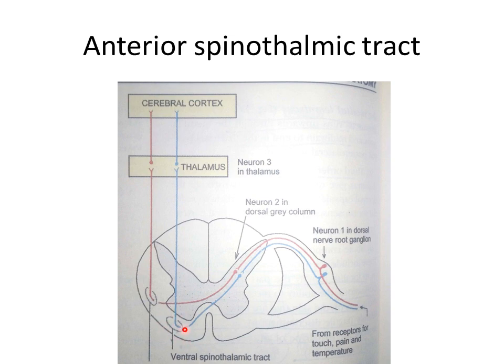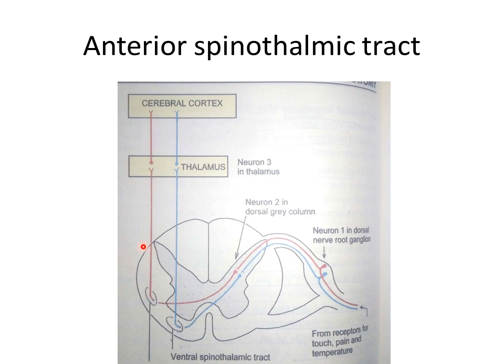As the anterior spinothalamic tract ascends through the medulla oblongata, it accompanies the lateral spinothalamic tract and the spinotectal tract, all of which form the spinal lemniscus. The spinal lemniscus continues to ascend through the posterior part of the pons and the tegmentum of the midbrain.